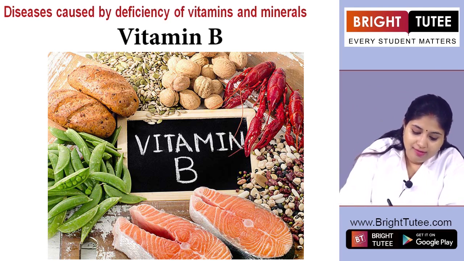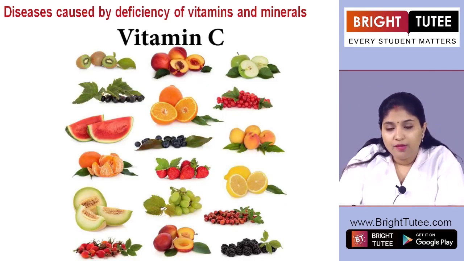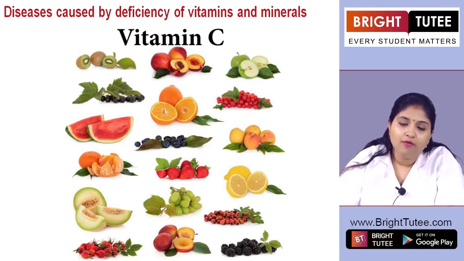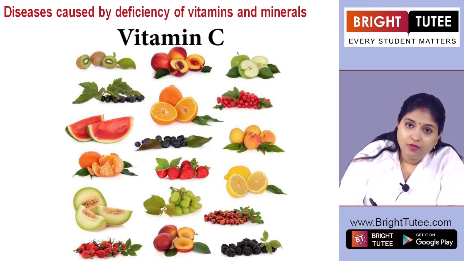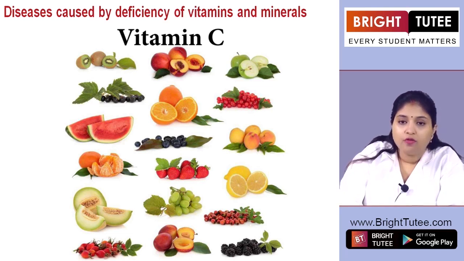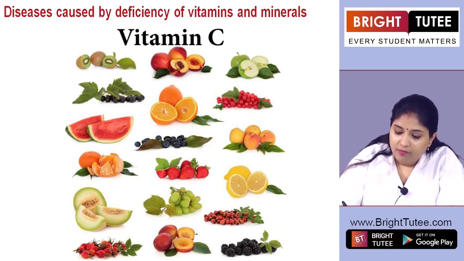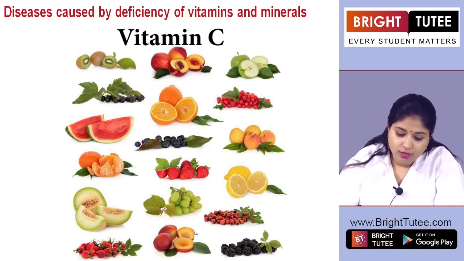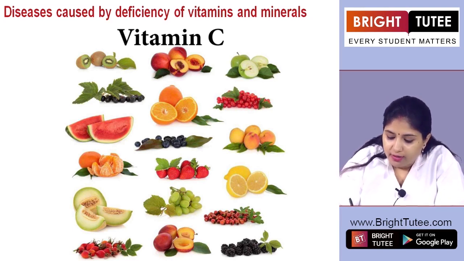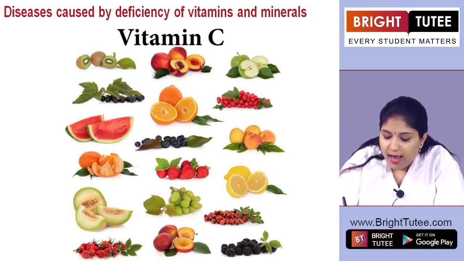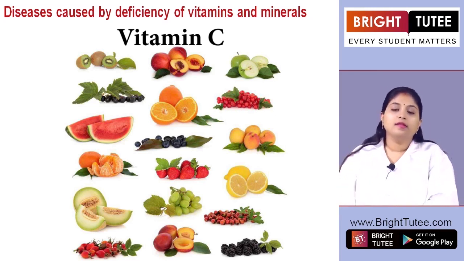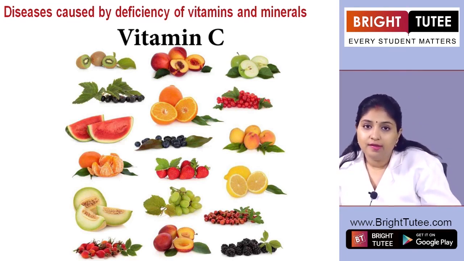Next you have the vitamin C deficiency. We know vitamin C is usually present in citrus foods like orange, lemon, anything which is sour to taste. The disease caused because of the absence of vitamin C is scurvy. And what are the symptoms? It is usually the disease associated with your teeth. You have bleeding gums, and wounds that take longer to heal. These are symptoms which indicate the disease scurvy.